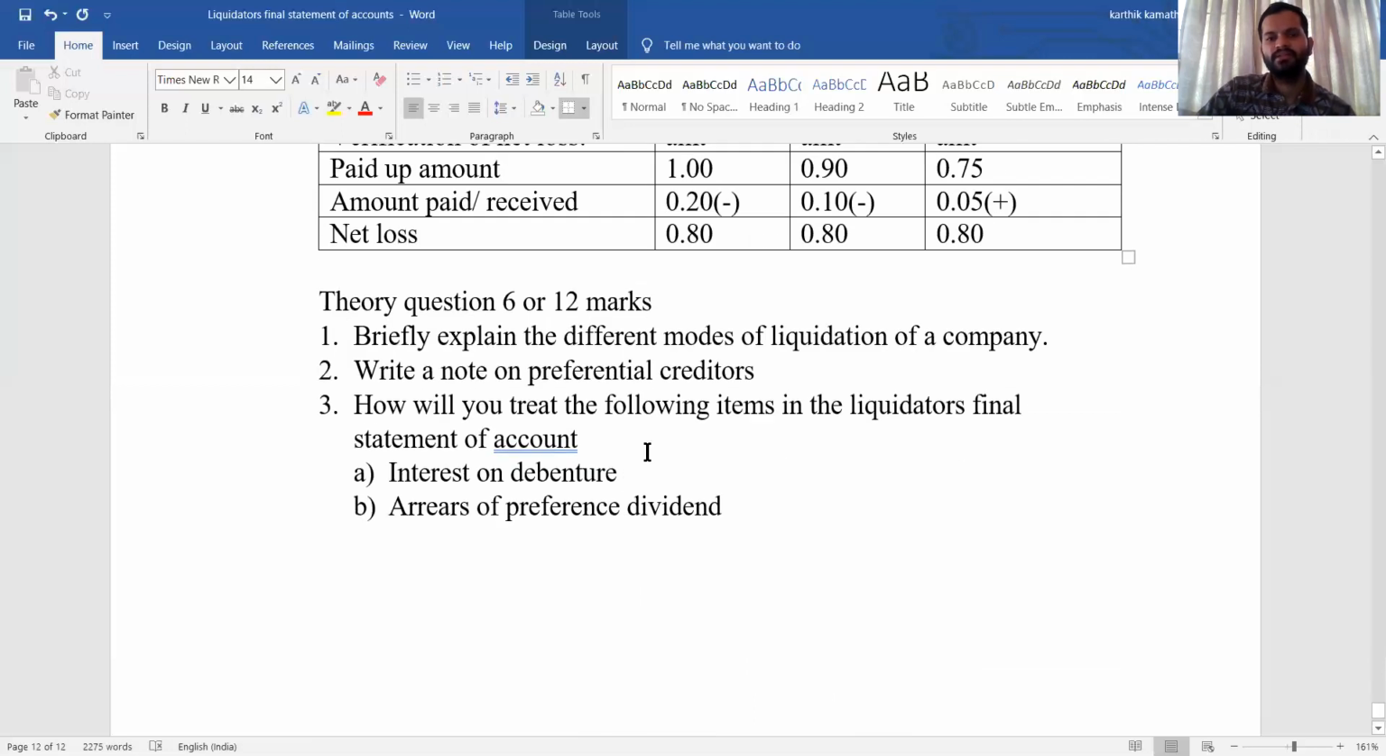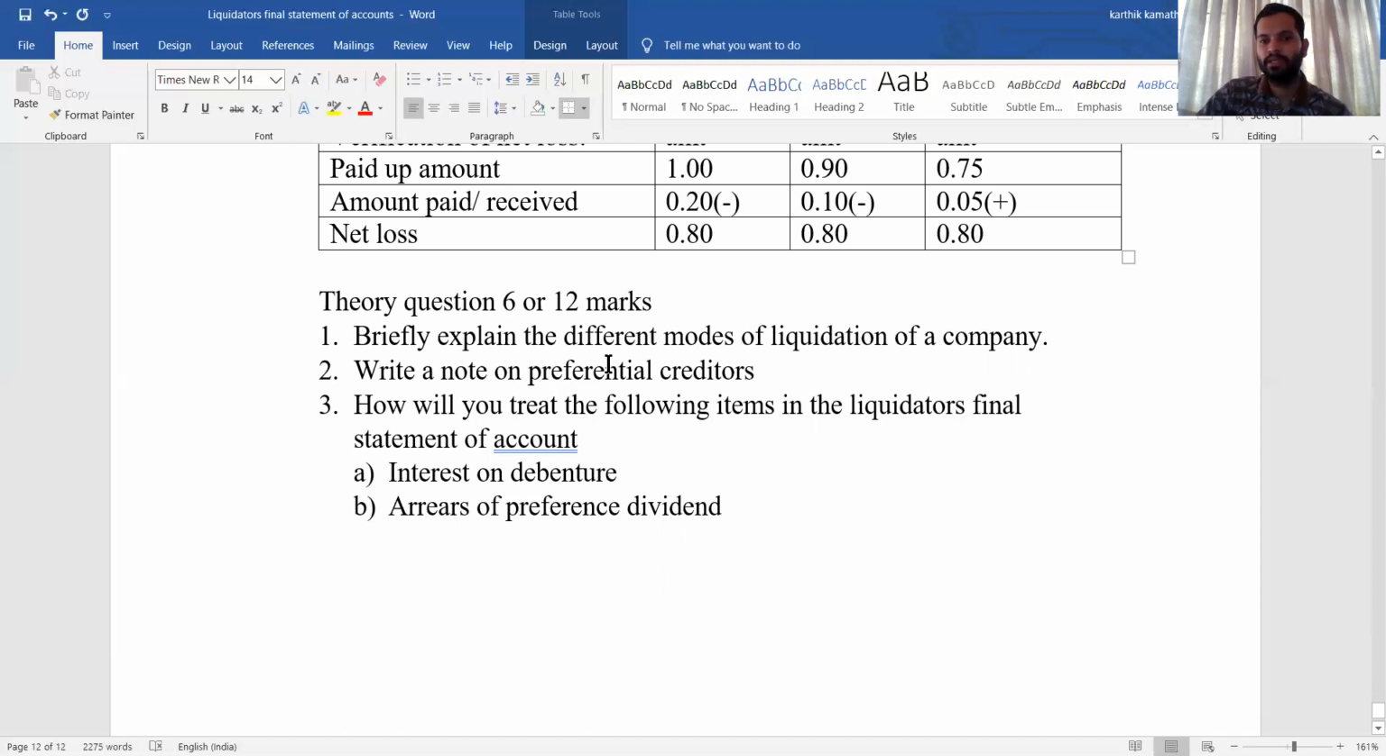Then after that, there are some theory questions, for 6 and 12 marks. So if in case you are trying to attempt theory questions, then you can go through this. Briefly explain the modes of liquidation of company. The two major modes of liquidation of company are winding up by the tribunal and voluntary winding up.